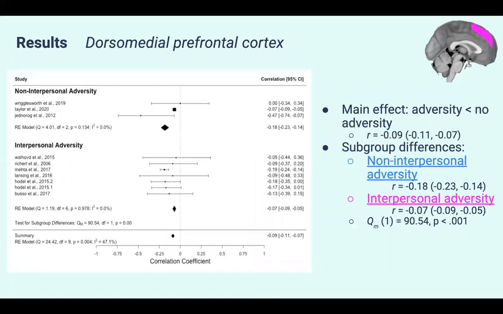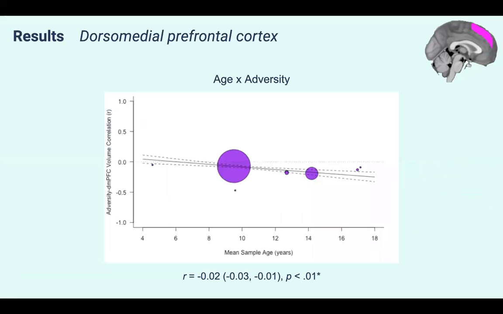And finally, for the dorsal medial prefrontal cortex, our data showed a significant negative association of adversity on dorsal medial PFC volumes. We also found another subgroup difference, such that non-interpersonal adversity was associated with smaller volumes than interpersonal. And there was another adversity type and age interaction, with a negative association of overall adversity with age on dorsal medial PFC volumes. So that's all the data I have to present today.